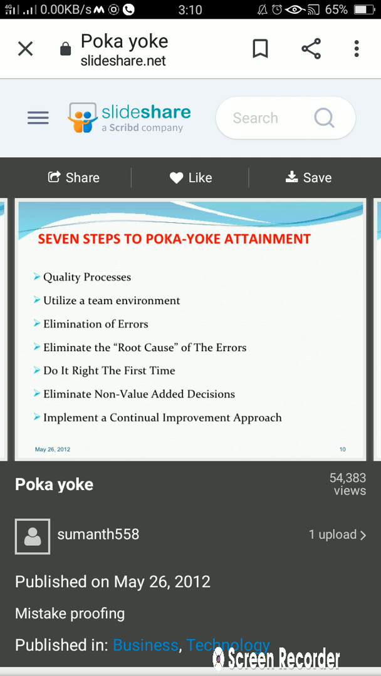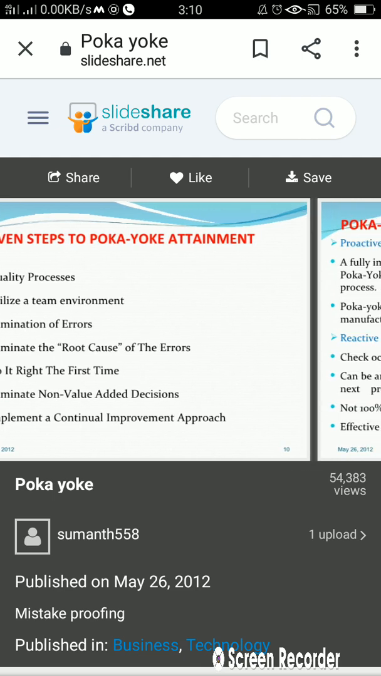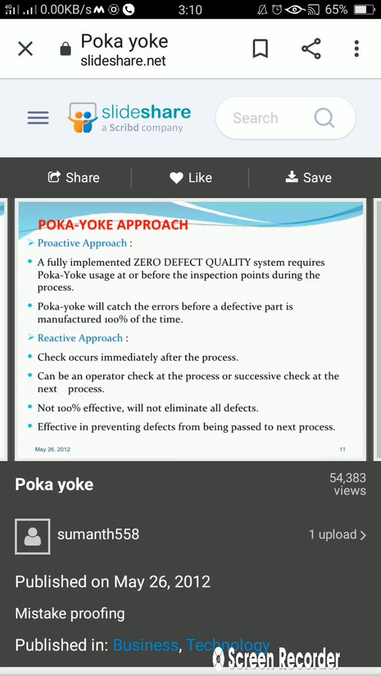Implement the continual improvement approach. Okay, we should constantly search for improvement and approach. These are the 7 steps to poka yoke attainment. What is poka yoke approach? It consists of 2 approaches, that is proactive approach and secondary reactive approach.